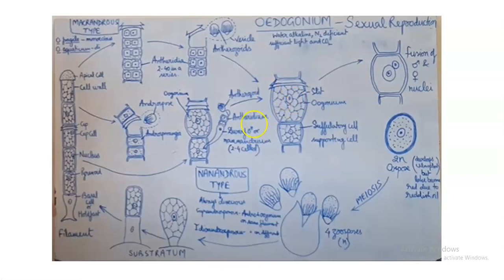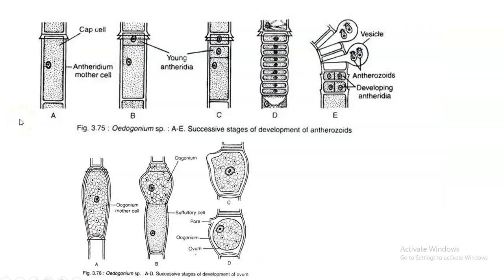Actually, the basic difference is in the formation of Antheridia. We will see the modus operandi in this macrandrous species and nanandrous species. First, let us take the case of macrandrous species. Initially, just consider the macrandrous species. For that, we can go to the previous slide. Just consider this as the macrandrous species.